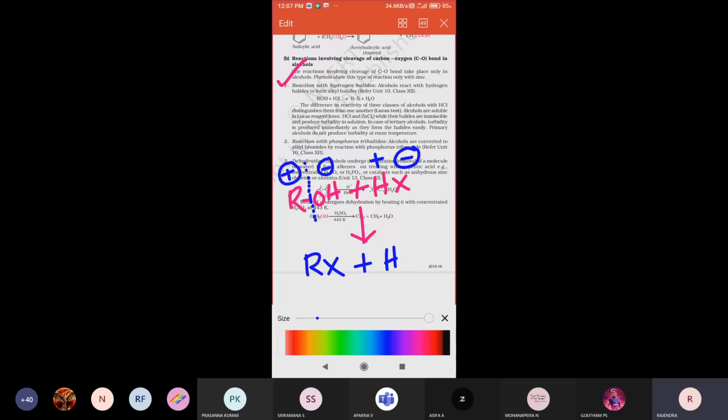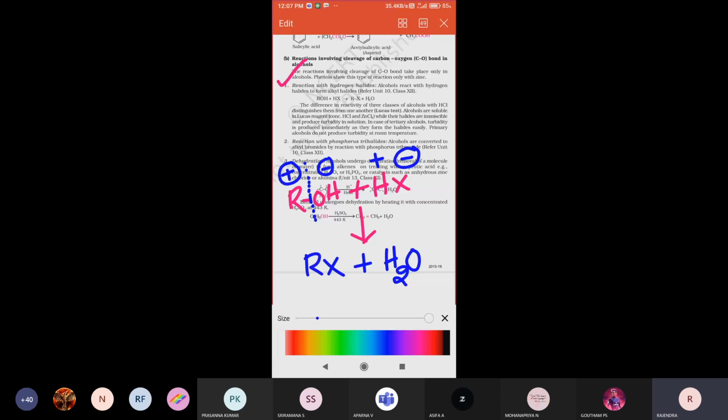Alcohols react with hydrogen halides to form alkyl halides plus water. This is one of the tests, the Lucas test, which we use for identification.